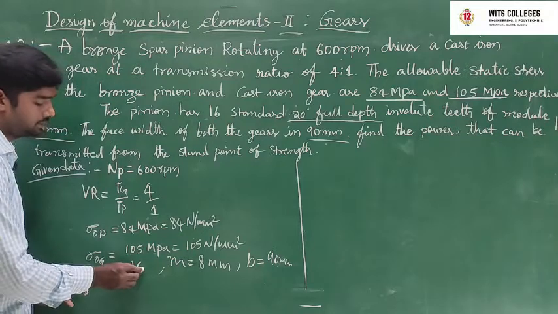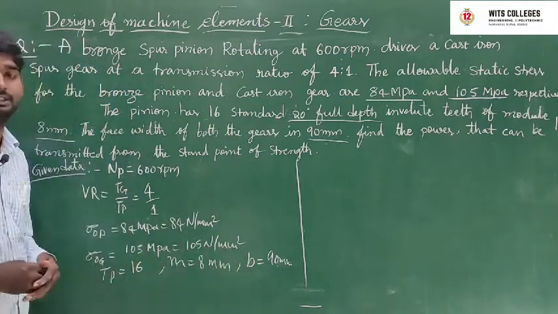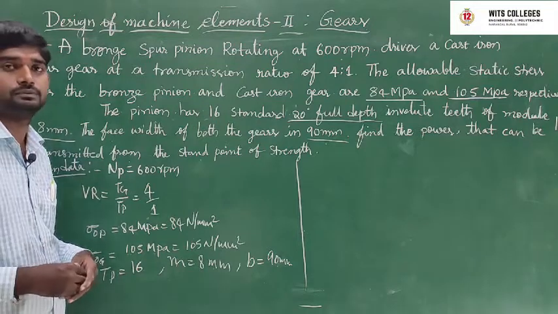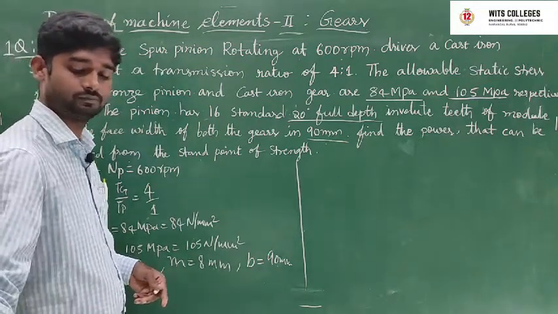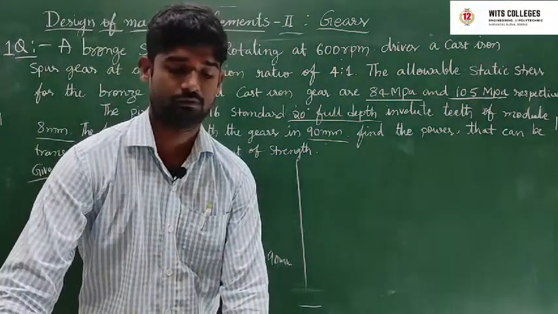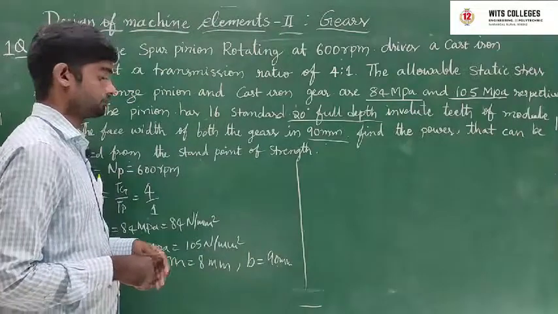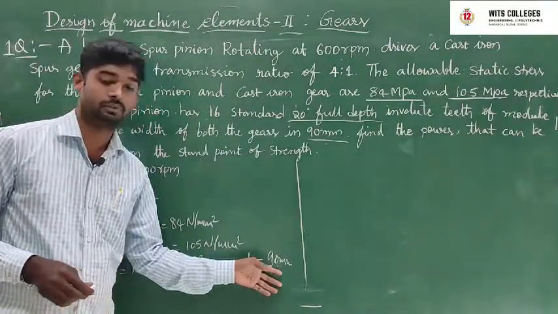Next, TP is equal to 16, M is equal to 8 mm, B is equal to 90 mm.